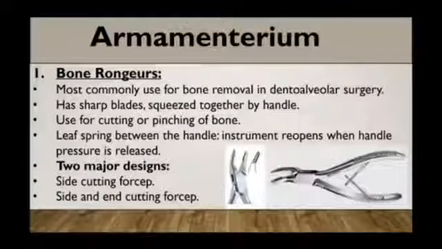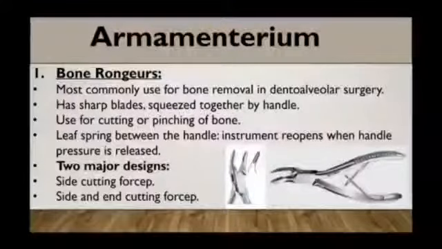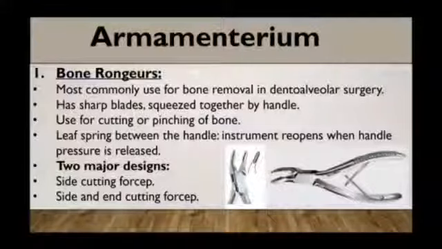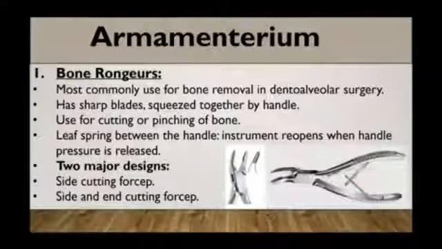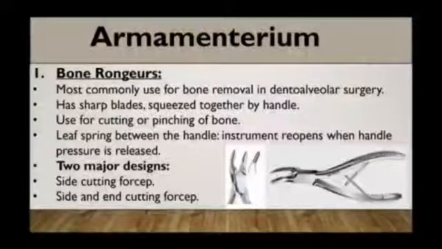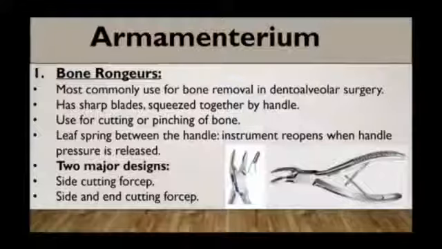Now the instrument or armamentarium which is used for the alveoloplasty are: one is bone rongeur. It is most commonly used for bone removal in dentoalveolar surgery. It has a sharp blade and squeezed together by handle. It is used for cutting and pinching of the bone. The leaf spring is present between the handle. Because of this, instrument reopens when handle pressure is released. There are two major designs of bone rongeur seen. One is side cutting forceps and another one is side and end cutting forceps.